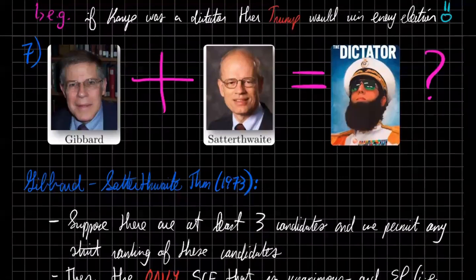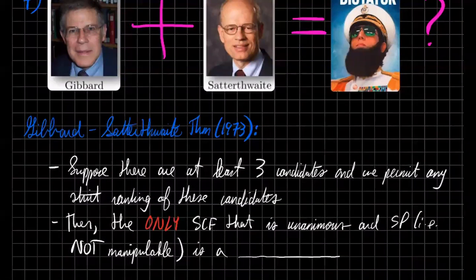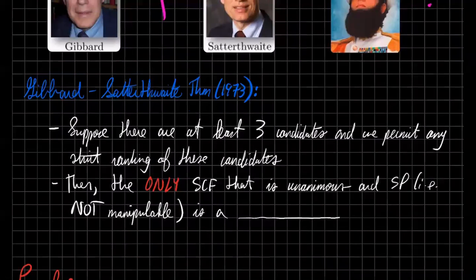And we allow any strict ranking of these candidates. This is essentially to make sure we don't have some egregious ties. The Gibbard-Satterthwaite Theorem says that the only social choice function that is unanimous, so always outputting the top ranked candidate, and strategy proof, i.e. not manipulable, is, you guessed it, a dictatorship.